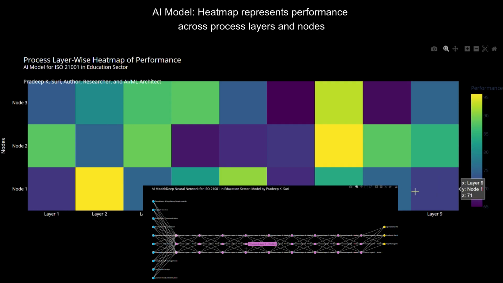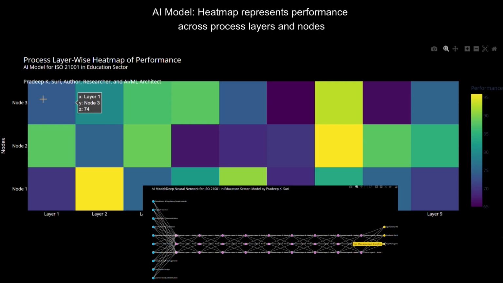Y-axis, nodes: represents individual processing units or sub-process nodes, node 1, 2, 3, within each layer. Each node corresponds to a different educational activity such as curriculum planning, faculty performance, student engagement analysis.